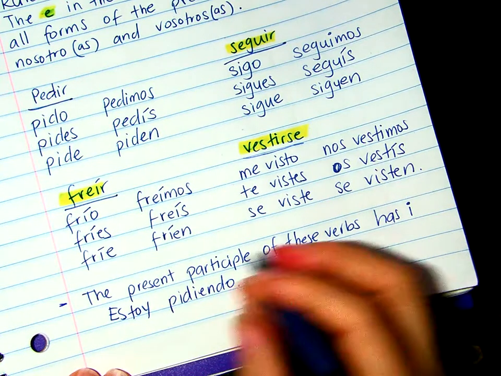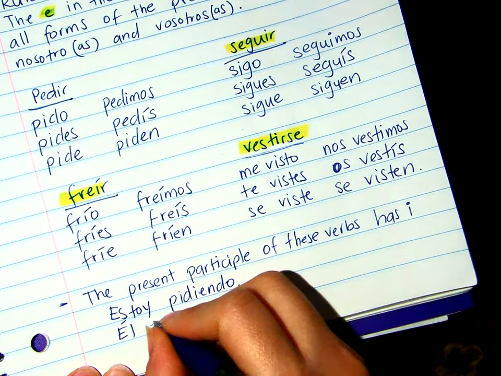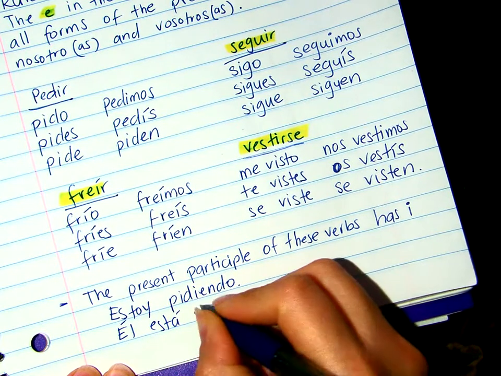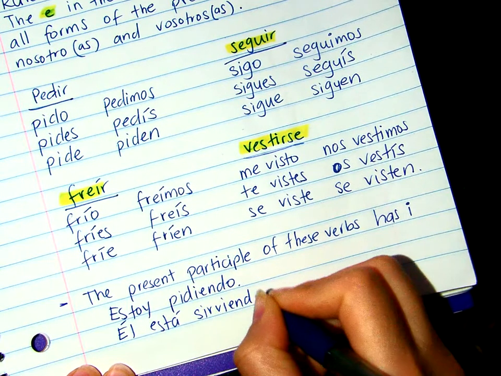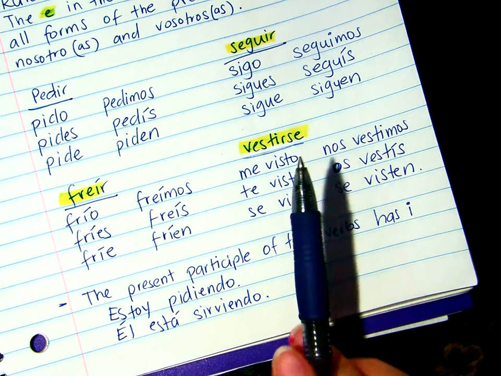Okay? Estoy, él está sirviendo. Ella está friendo, siguiendo.